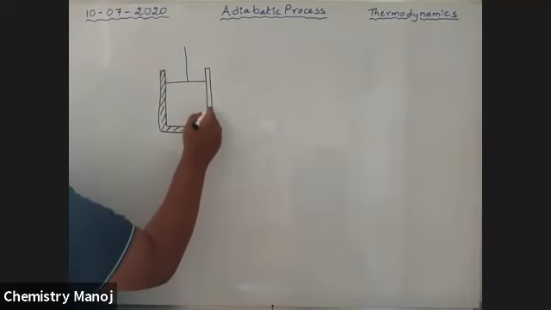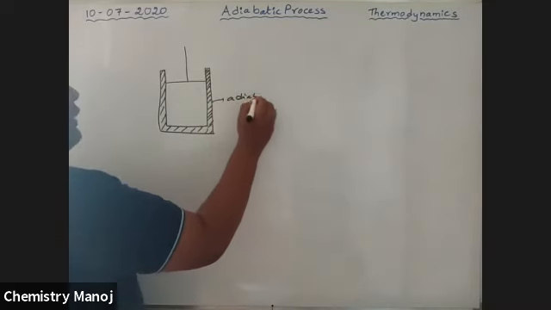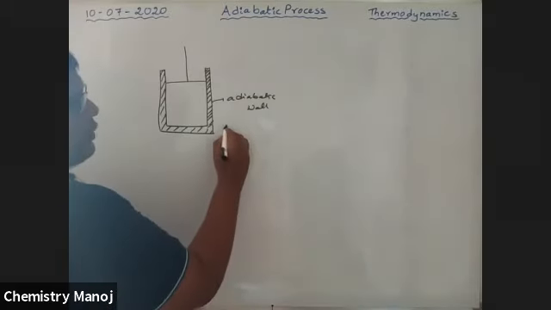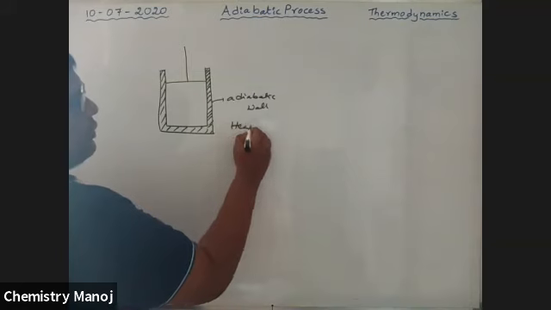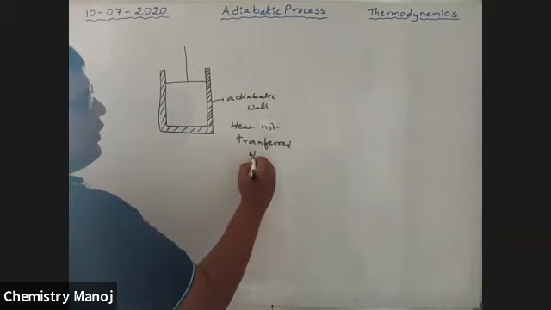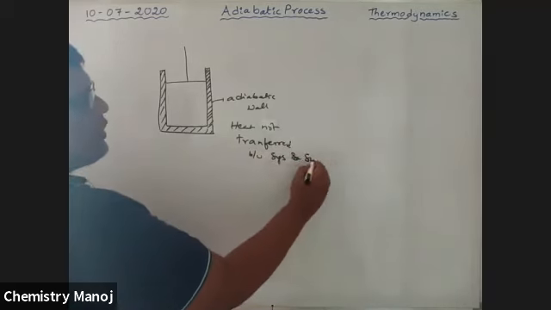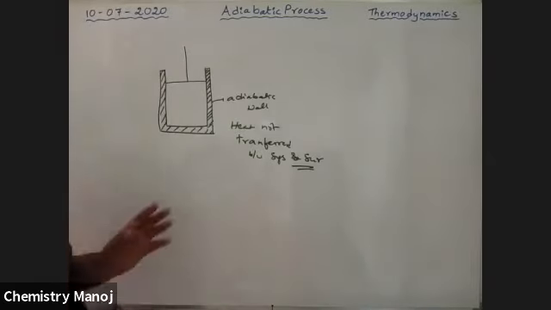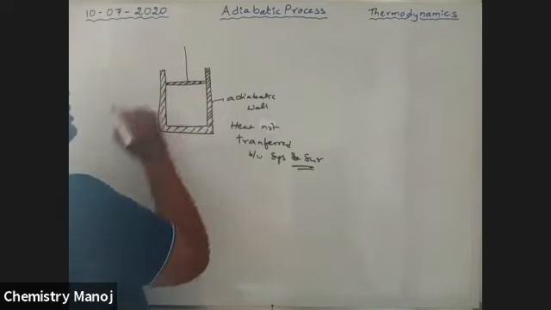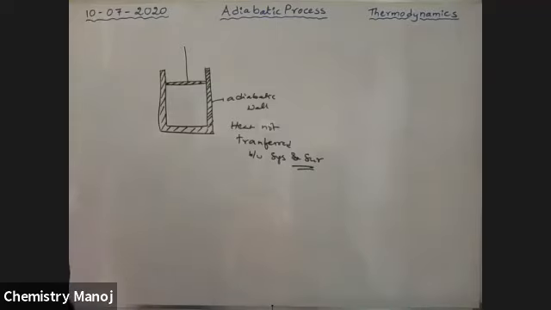The piston is also adiabatic. So those types of walls are called adiabatic walls.